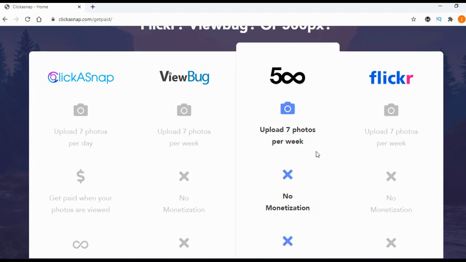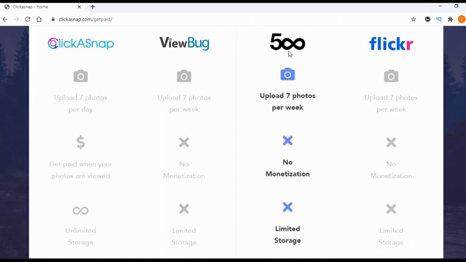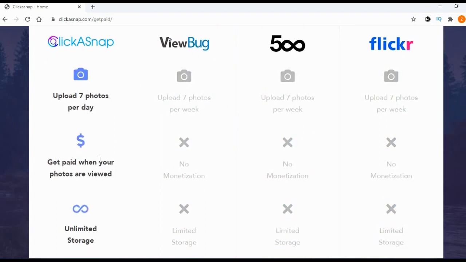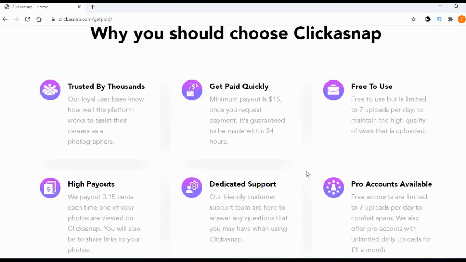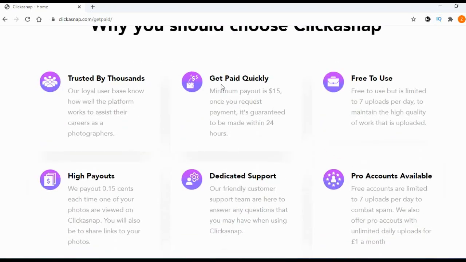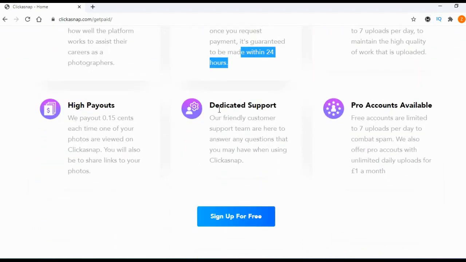And you can use one of these websites, Viewbug, 500px, Flickr, but ClickASnap is the only one that will pay you to host your images on this website. And also they have unlimited storage, unlike these other websites. And when you scroll here, trusted by thousands, get paid quickly. When you ask for payment, you will receive that payment within 24 hours. Free to use, high payouts, dedicated support, pro accounts available.